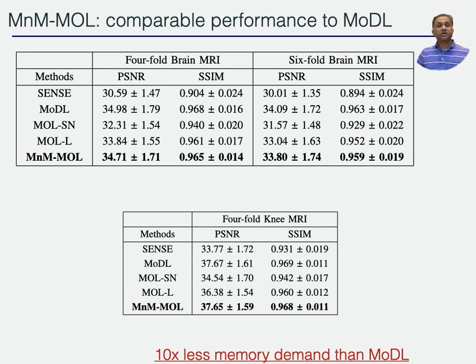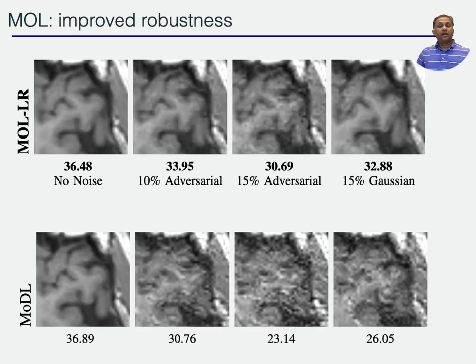Here are some results on several training data sets, and I just want to show the improved robustness of this method. The bottom row is MoDL and the top row is MOL-LR. We see that MoDL offers really good performance when there's no noise, and it's pretty comparable to MOL-LR. However, when we add 10% adversarial noise, the performance of MoDL degrades significantly, whereas the MOL-LR algorithm stays steady, and that's also true with Gaussian noise.